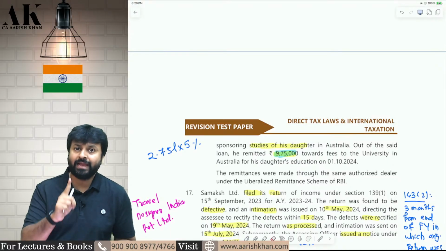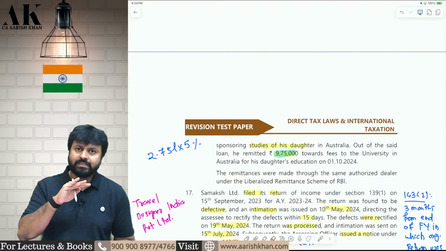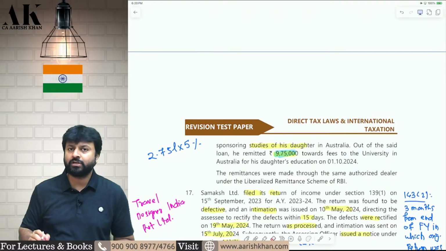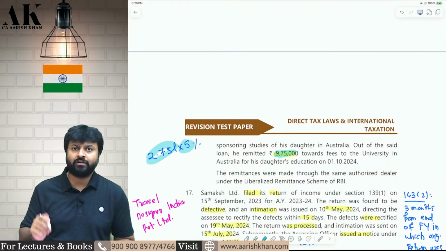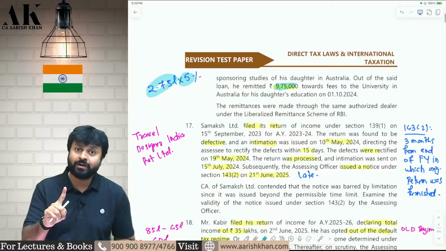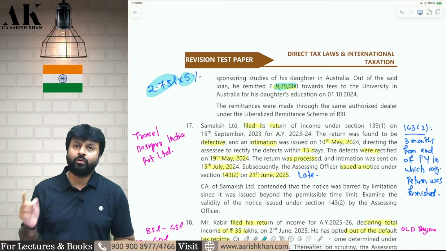You will have to pay TCS at 5%. Therefore, in this case, the TCS will be 5% in excess of 7 lakh rupees. 7 lakh will be exempt, the balance will be subject to 5% TCS. Therefore, out of 975, how much will be subject to TCS? 275 will be subject to TCS at the rate of 5%. Why not 0.5%? Because you are not taking the loan from a financial institution in India, you are taking a loan from an employer.